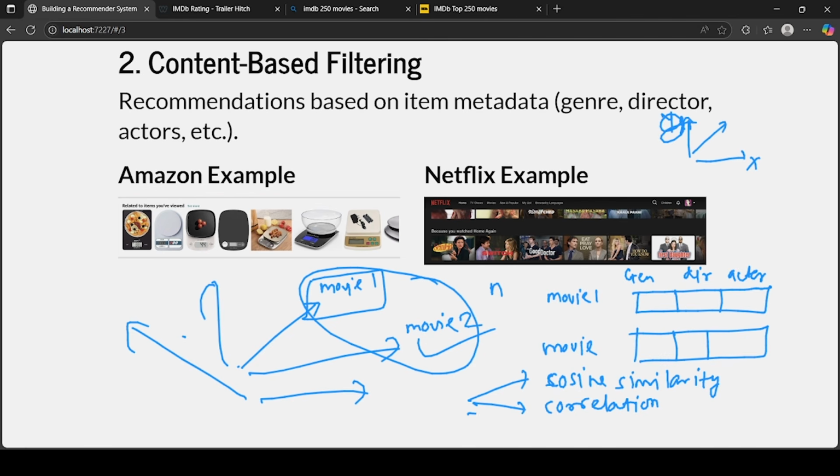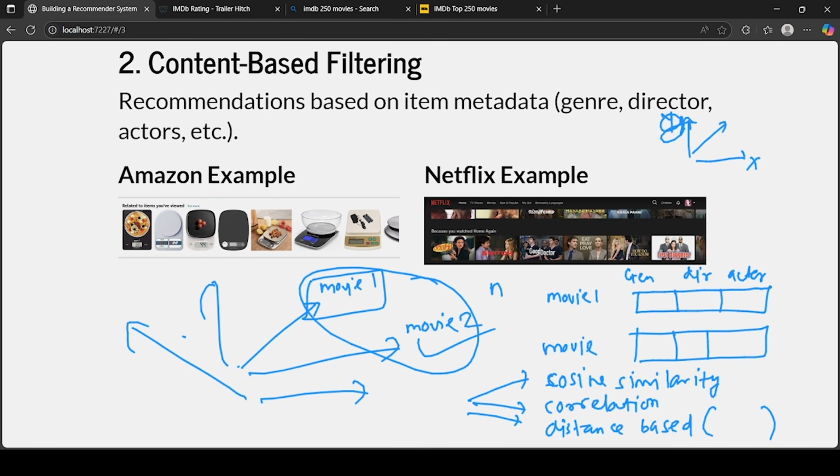Other things you can do is distance based, like we do in, let's say, KNN. In KNN we need a label, but here we can just find the distance, the nearest neighbor, without looking at the label, right? So we just need the distance, and based on distance, whichever come closer to each other, we can rank them, and that's how we can recommend it, right?